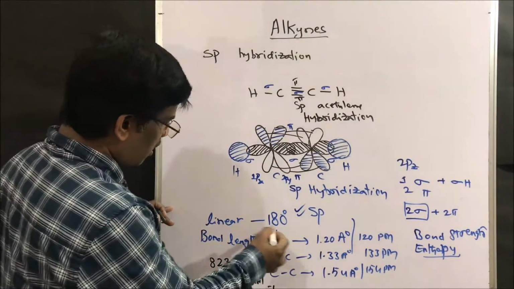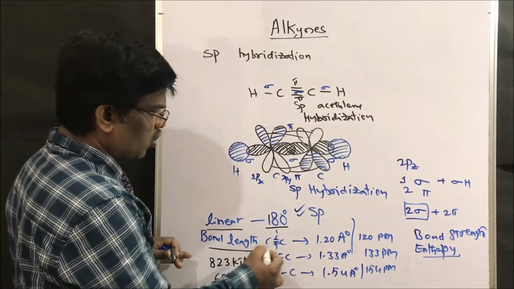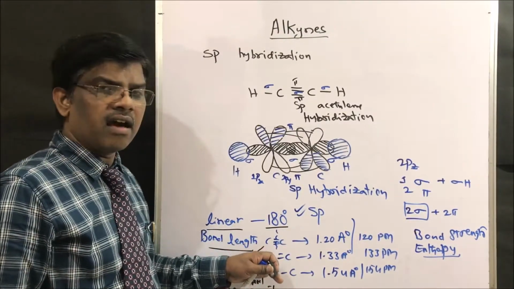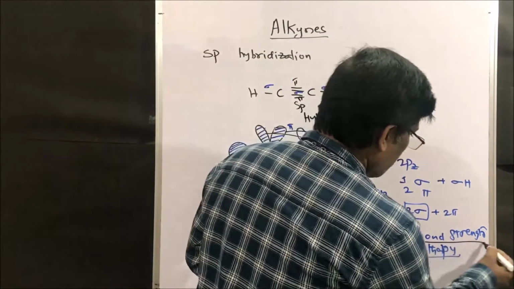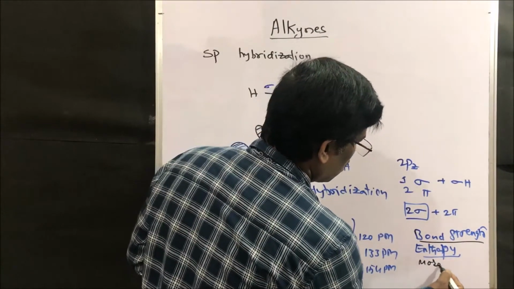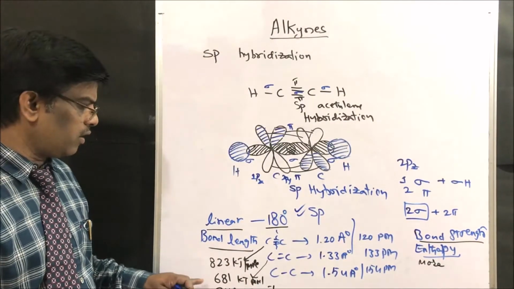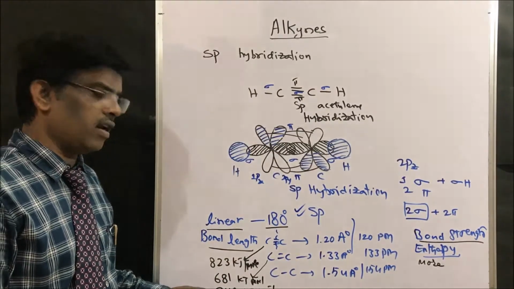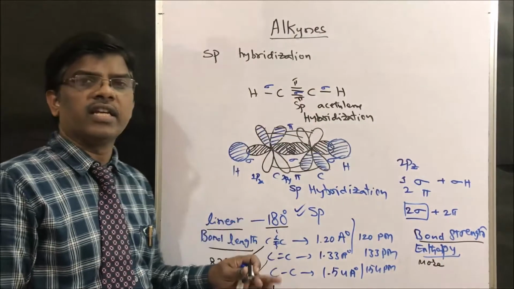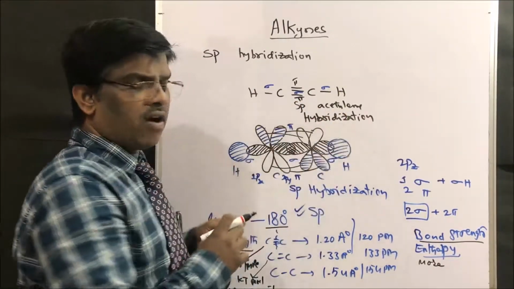Yes, these are linear molecules, and the bond length is shorter than in alkenes and alkanes, whereas the bond strength is more. That is 823 kilojoules per mole for alkynes, whereas for alkenes it is 681 and for alkanes it is 348 kilojoules per mole. Yes, friends, this is the general introduction of alkynes.